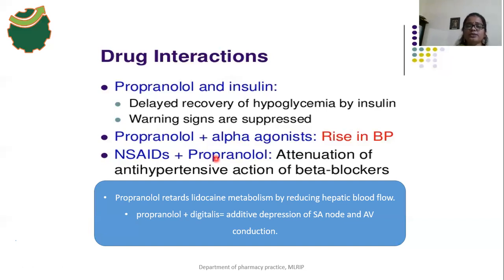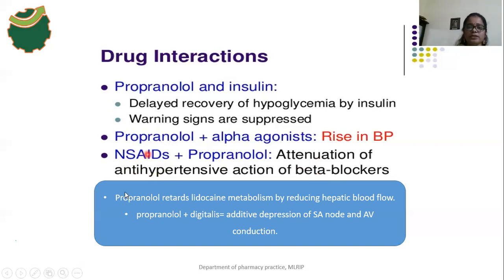When these two drugs are used at the same time, the antihypertensive effect of propranolol decreases. So that's why propranolol is not used along with NSAIDs: NSAIDs decrease the efficacy of the beta blockers because they increase the blood pressure.